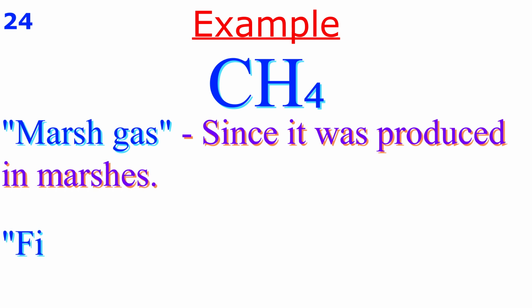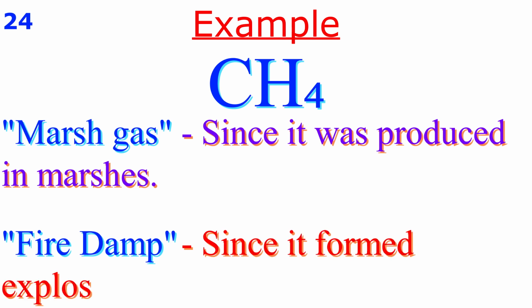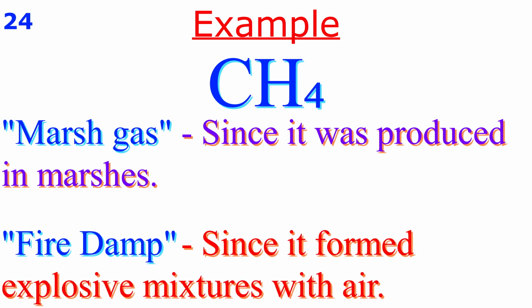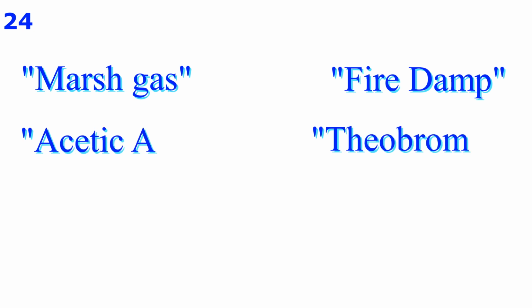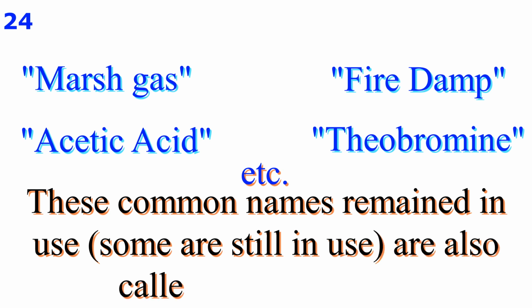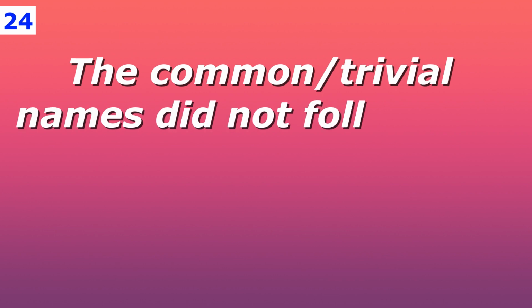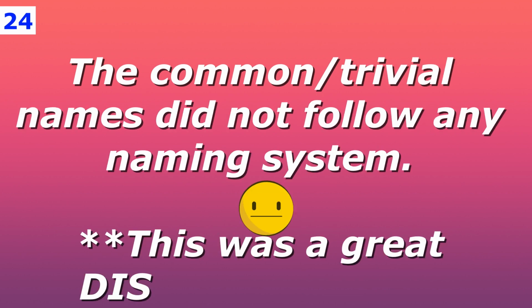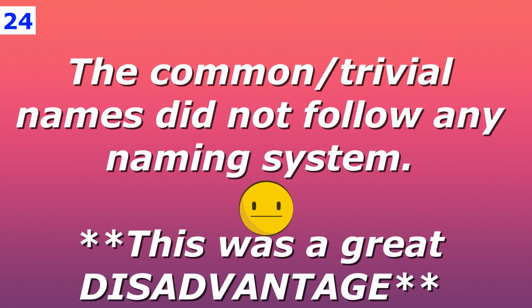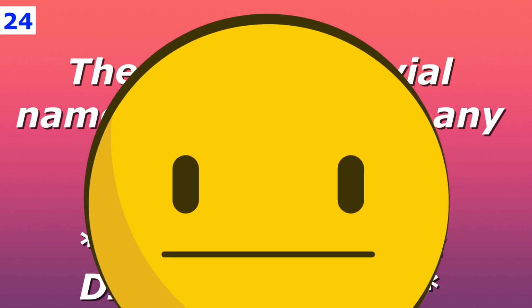It was also called fire damp since it formed an explosive mixture with air. Such names of organic compounds which remained in common use for a pretty long time are called common names or trivial names. Friend, the common names were assigned at the whim of the discoverer and had no system.